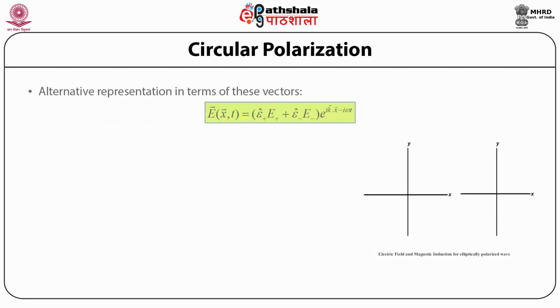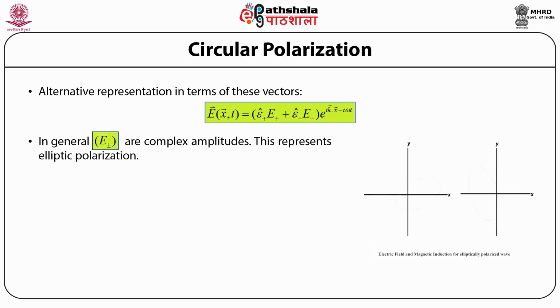So we can now write down the alternate representation, that is, using these complex orthogonal unit vectors we can again rewrite the expression for the resultant electric field vector E as a function of position vector x and time t, which is equal to (ε+ cap times E+ plus ε- cap times E-) times exponential to the power iota k dot x minus iota omega t.